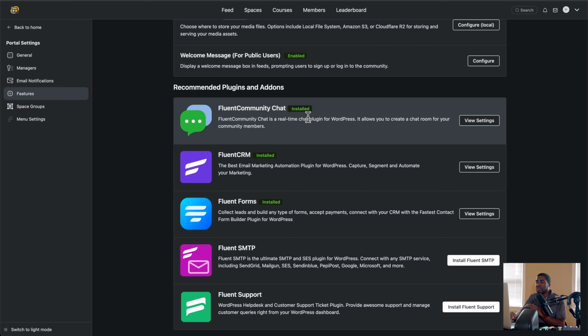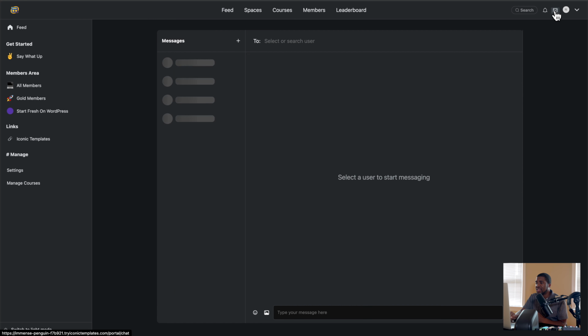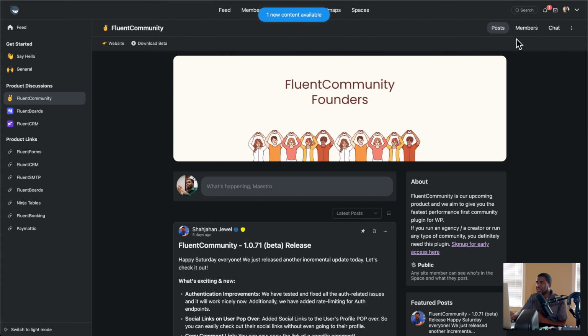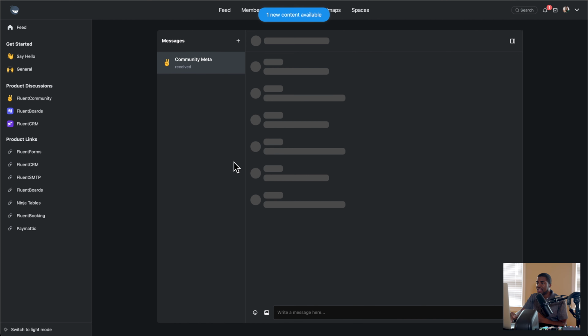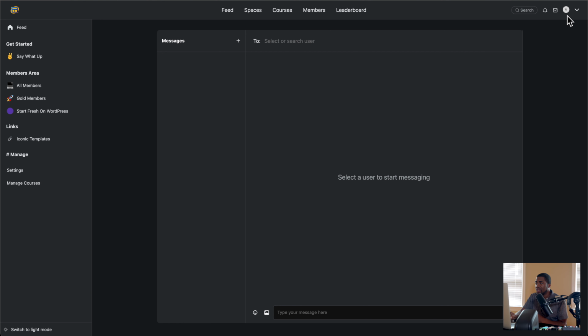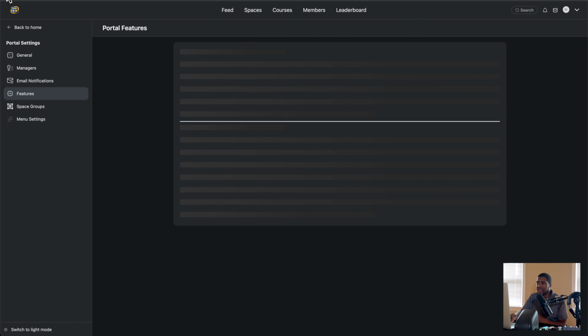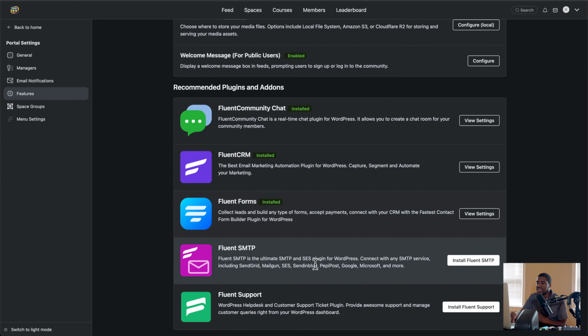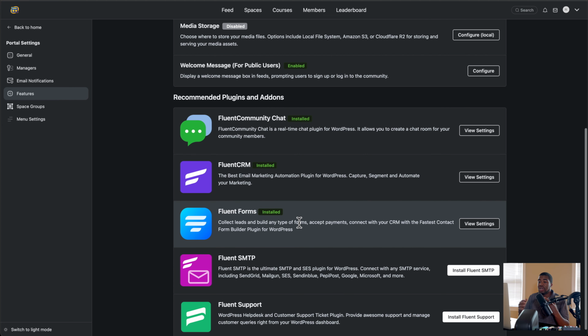Then we have Fluent Community Chat. So the feature for that is going to be this feature here to add a chat. So if I go back to the Fluent Community itself, this feature right here, once you add that plugin, or yeah, it is a plugin, so that extension of that plugin, it'll add this part right here. And then you can add those also to your discussions. So that's the chat right there. And then we have FluentCRM, Fluent Forms, and then there are other products as well too.